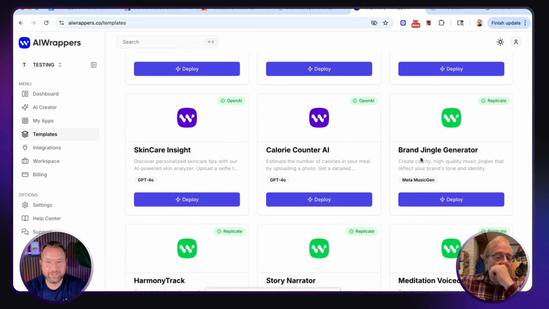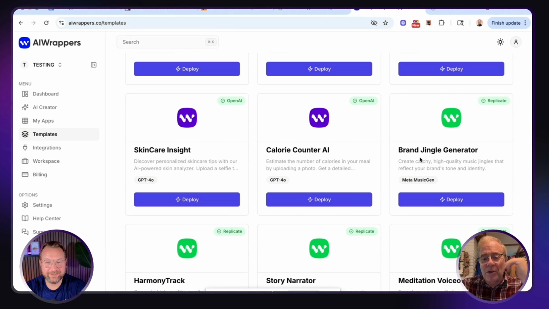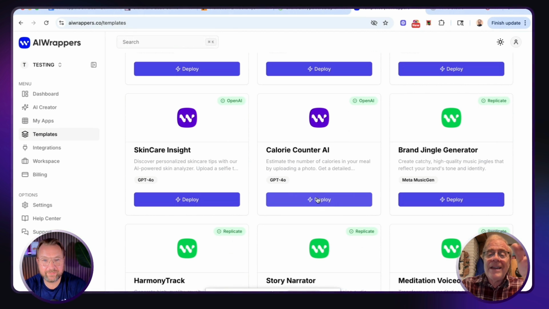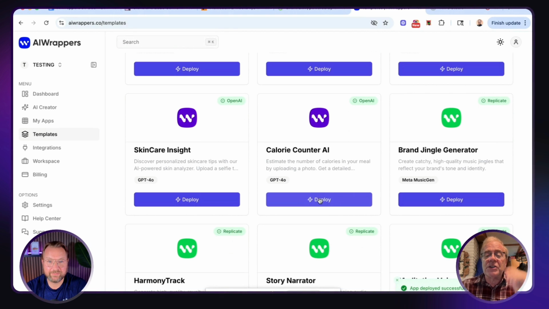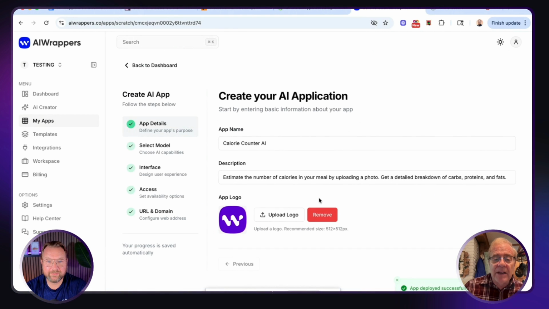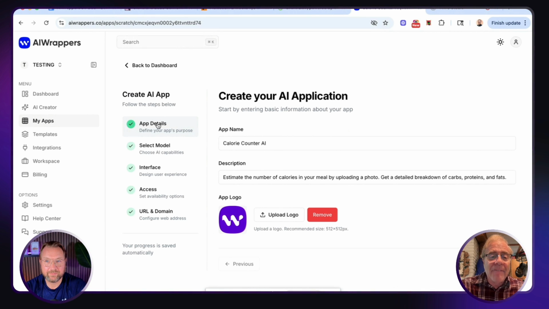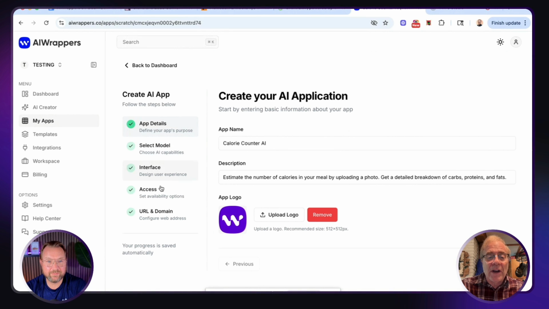That's a lot of apps. Yeah, there's over 100 as a matter of fact, and there's ways to get many more too, because you guys are probably going to pick up the all-inclusive package, which really is going to include many, many more. But here, I'm just going to show you how to deploy one. So here's the calorie counter AI that's ready to be made. So we'll just click deploy on that, and it's immediately going to throw us into where we could start customizing. So on the left-hand side, you're going to see ways that you can customize it.